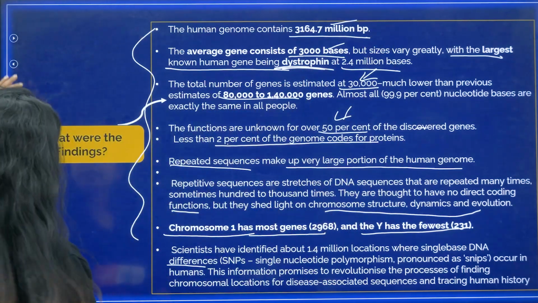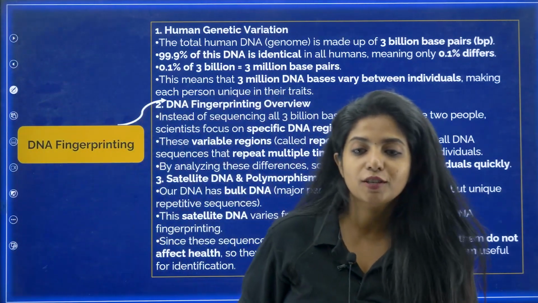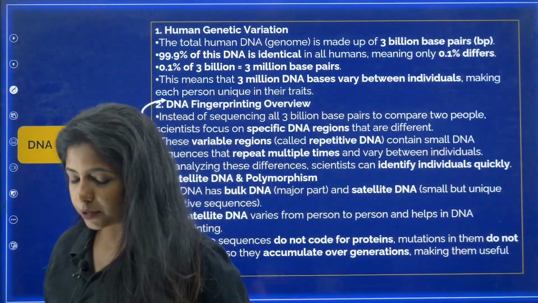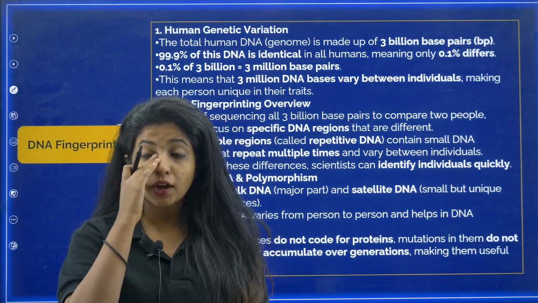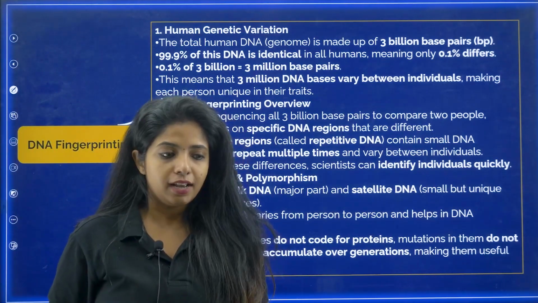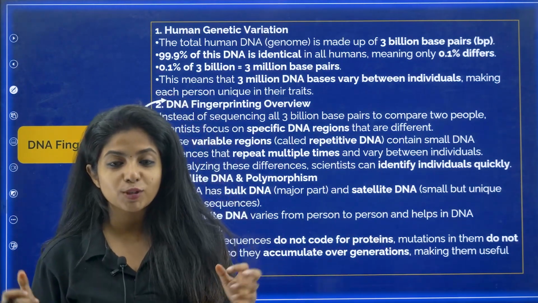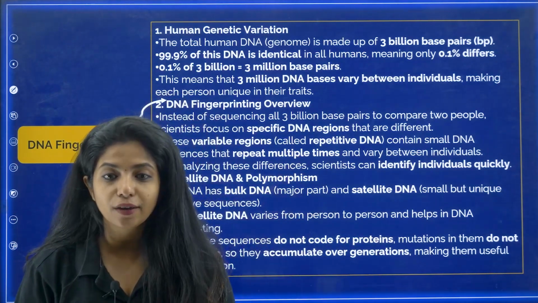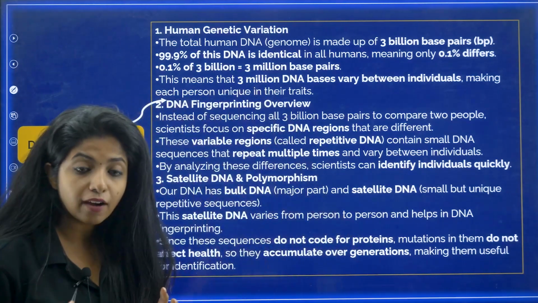Cool. Next thing, DNA fingerprinting, which is the last part of this particular chapter. So when is DNA fingerprinting used? Whenever there is a paternal or maternal issue and we do not know who is the parent, or when there is a criminal case, a crime happened and no one knows who did it. At this point, DNA fingerprinting comes into play. DNA fingerprinting works on certain logics, and we have to know about that.